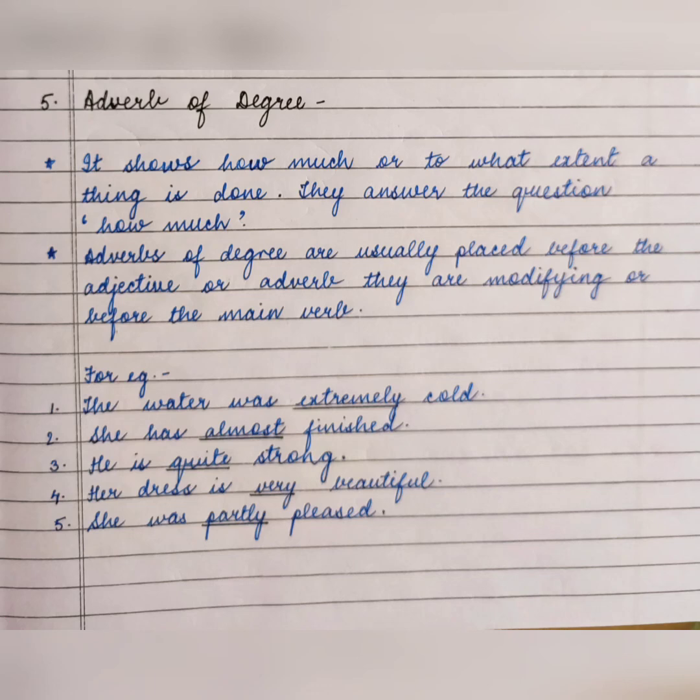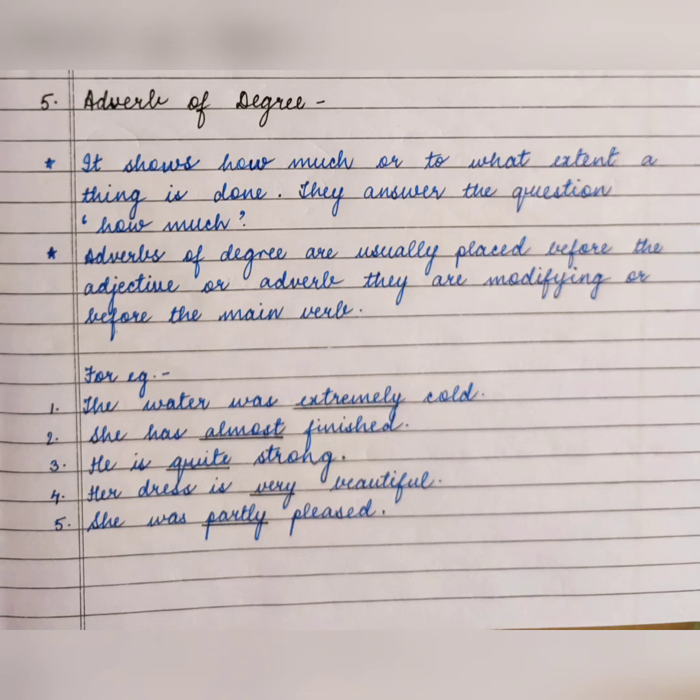Extremely means बहुत ज़्यादा, ठीक है. So it is an adverb. When we ask the question how much cold was the water? extremely cold. We get the answer extremely. So it is adverb of degree, ठीक है. The next example is she has almost finished. ठीक है, the main verb is finished, and which word describes the word finished? almost. How much has she finished? almost finished. Okay, so almost is the adverb of degree.